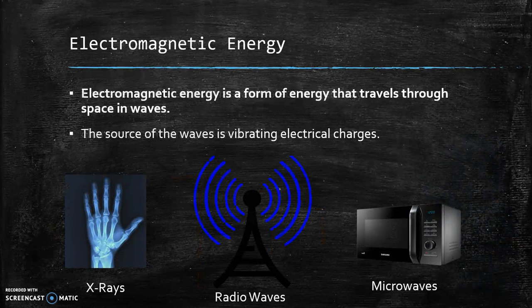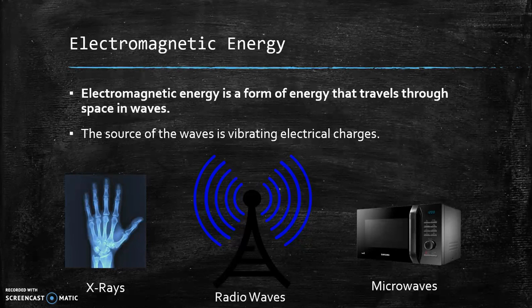Electromagnetic energy is a form of energy that travels through space in waves, and they can travel through empty space, so a vacuum. The source of the waves is vibrating electrical charges, and some examples of electromagnetic energy are X-rays, radio waves, and microwaves.